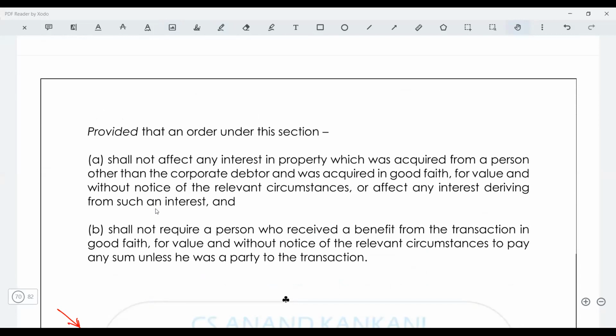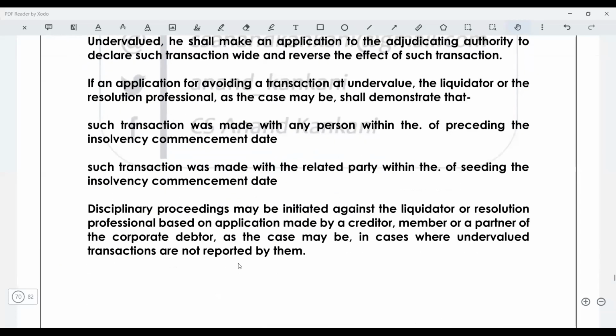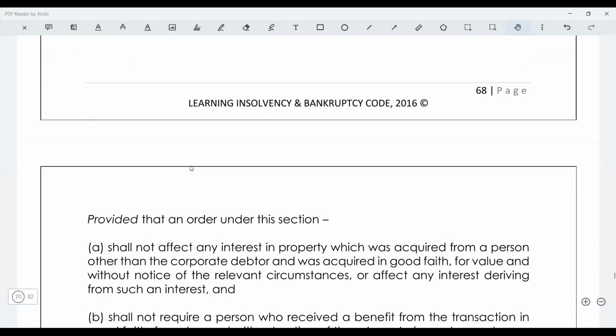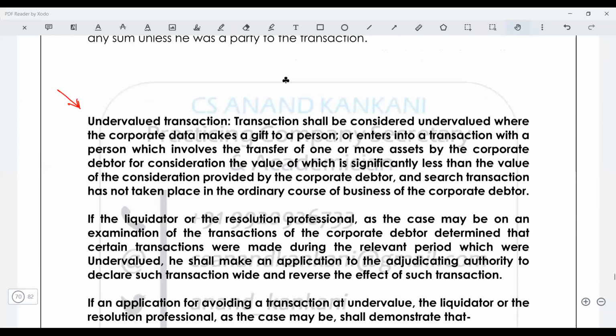Do you understand? Guys, do you understand? At that point of time the liquidation orders were not made much, so there was not much jurisprudence around it. So what I did at that point of time, I compiled it and wrote it in a precise manner, whatever I was discussing in the class. The typing errors which you saw here, you will also find in the liquidation notes, though I have rectified a lot. It's because whatever I was explaining, the speech was converted into text and it became like this. Like while explaining undervalued transaction, I exactly dictated this in the class, and the same got converted into text, and I copied it.